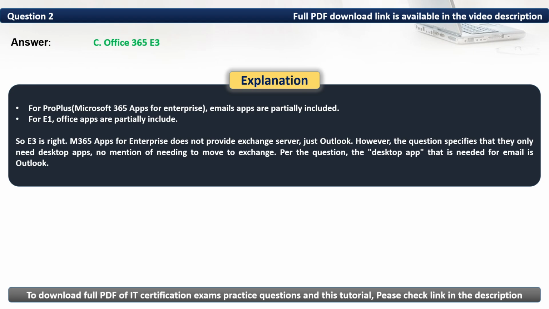For Pro Plus, email apps are partially included. For E1, Office apps are partially included. So E3 is right. Microsoft 365 apps for enterprise does not provide Exchange Server, just Outlook. However, the question specifies that they only need desktop apps. No mention of needing to move to Exchange. For the question, the desktop app that is needed for email is Outlook.